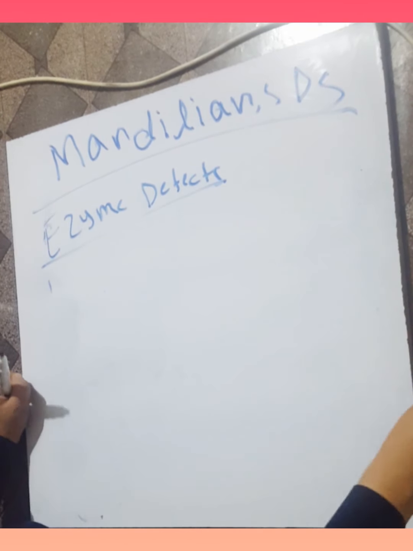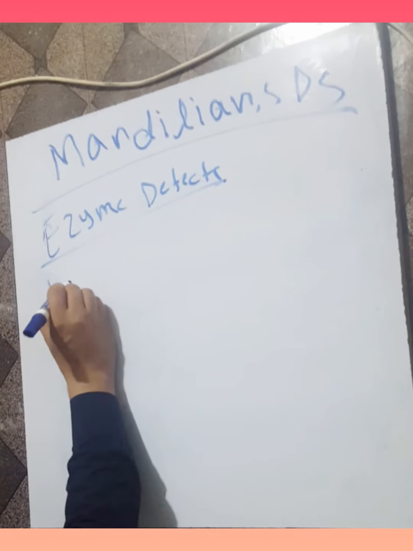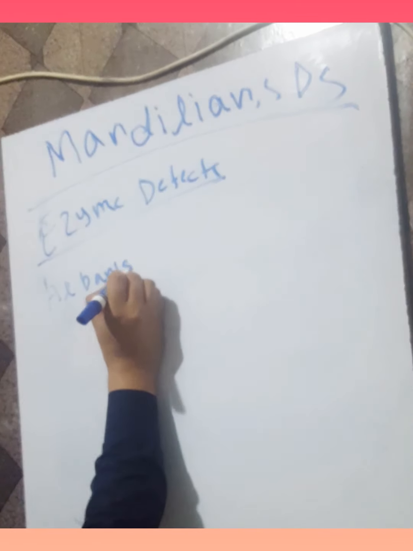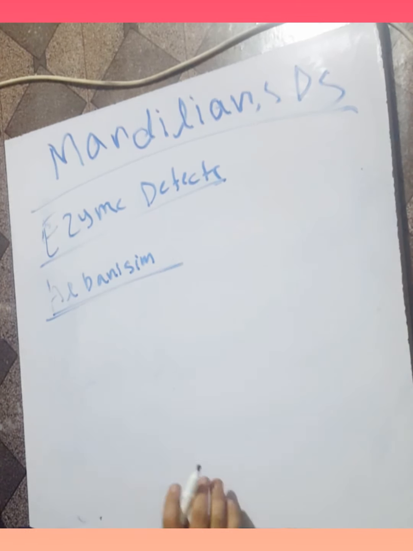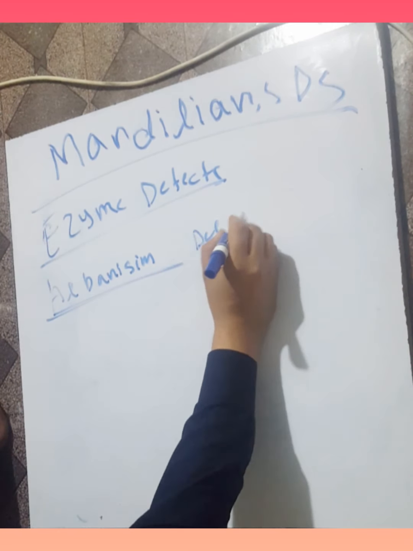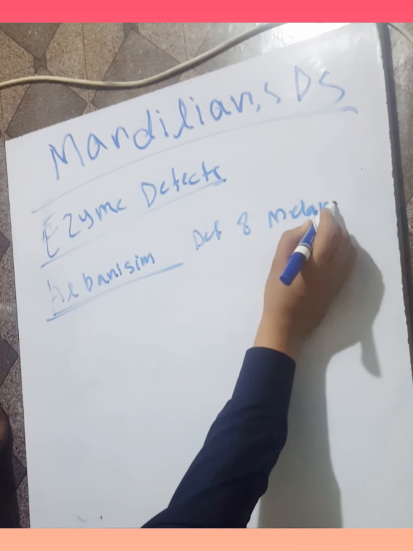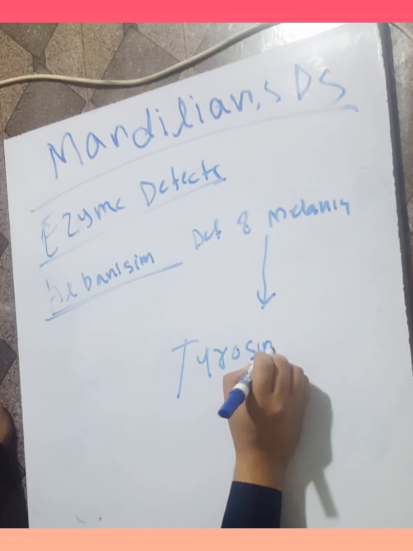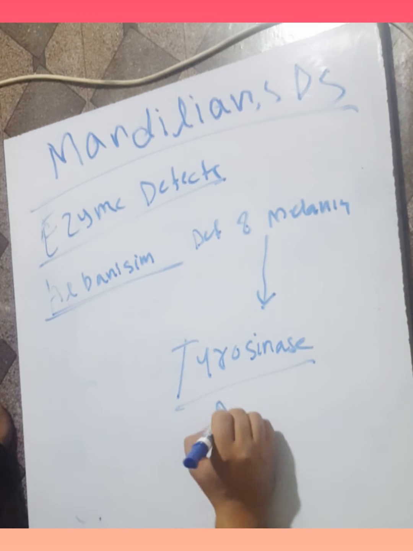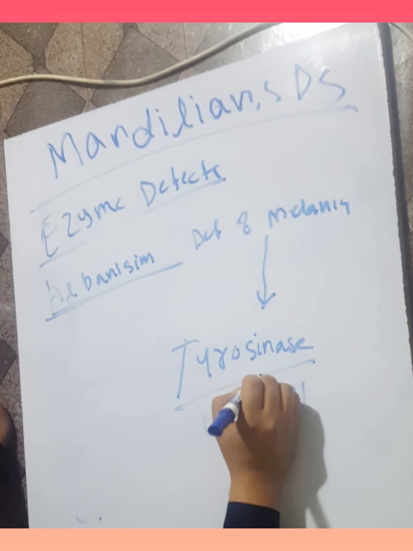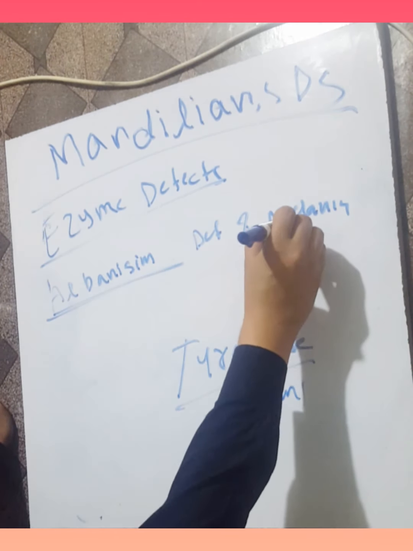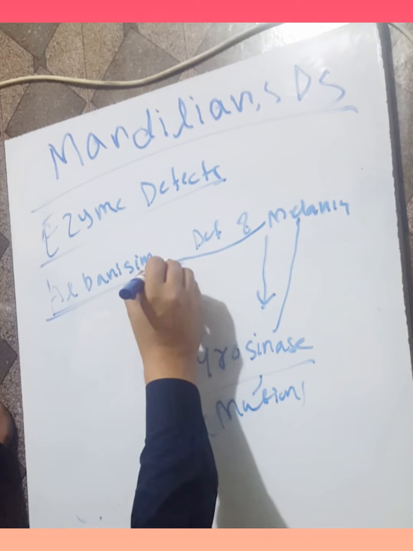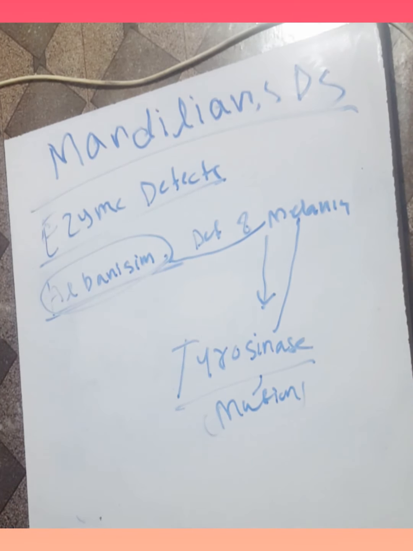Sometimes the end product of the enzyme is necessary, for example in albinism. An albinism patient is whitish in color. There is deficiency of melanin because there is a mutation in the enzyme called tyrosinase. When the mutation occurs in tyrosinase, melanin synthesis cannot take place and the patient is without melanin, and this condition is called albinism. The patient is whitish in color.